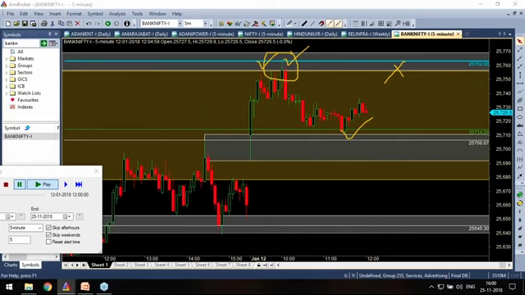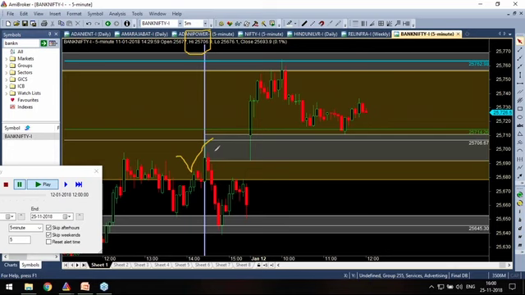Now look at it. Did price kiss this? What is the high of this? 25706.9. What is the low of here? Here is the high of this candle.